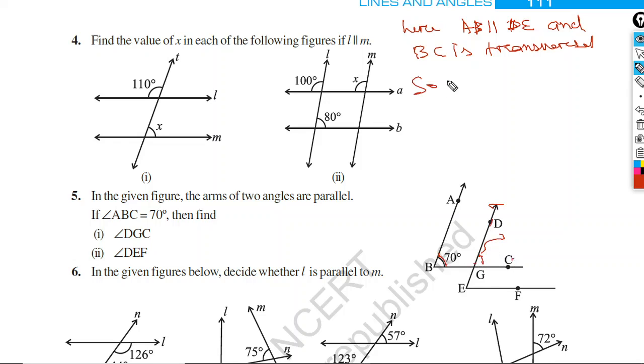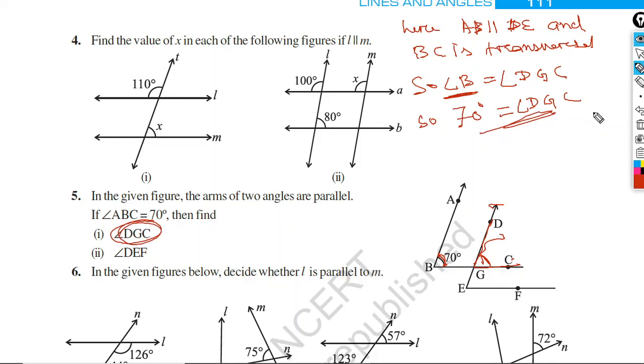So angle B is equal to angle DGC. Who is DGC? This angle. So you can write the measure of angle B is 70 degree, which is equal to angle DGC. So you wanted angle DGC here, and we got it as 70 degree. Give the reason: because they are corresponding angles. Write it here.